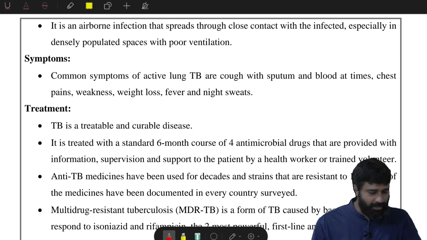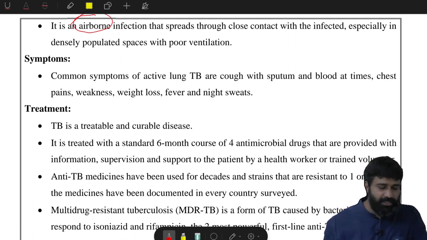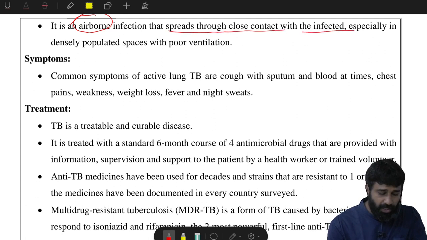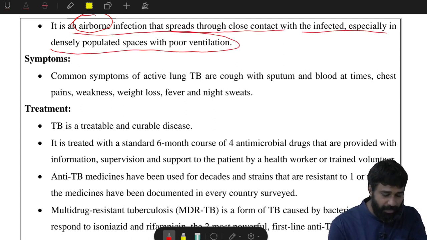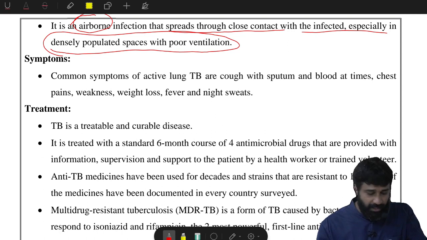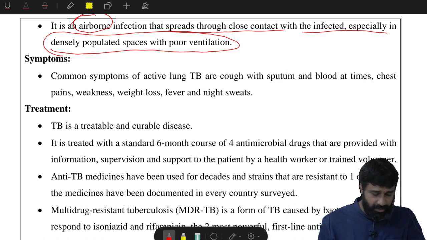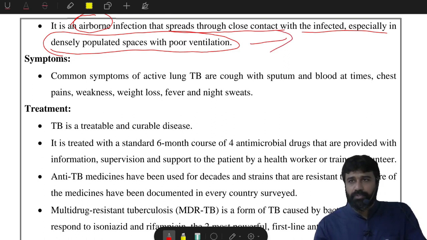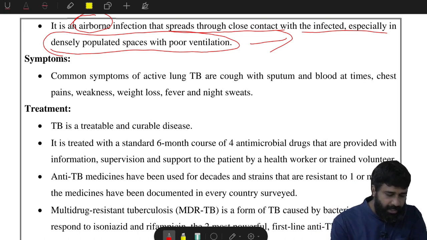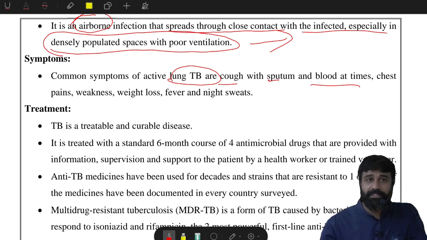Now, symptoms, and also one more thing: how does it spread? The mode of spread and the agent is air. Air is the agent here. It is an airborne infection that spreads through close contact with an infected person, especially in densely populated spaces with poor ventilation. If a person is infected with tuberculosis, you will get the infection through close contact, especially in a closed room. The usual common symptoms are active lung TB, or cough with sputum and sometimes blood.